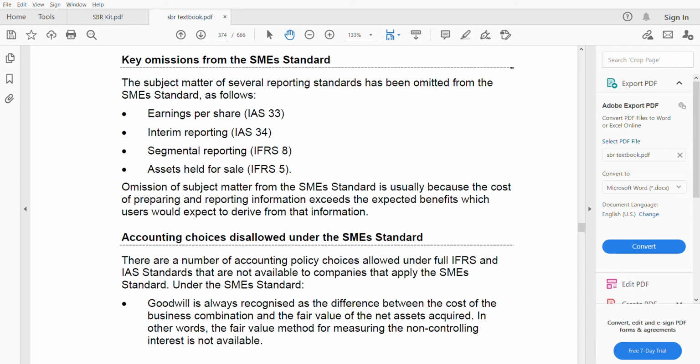So, key omissions from the SME standard. The subject matter of several reporting standards has been omitted from the SME standard. So these four standards have been omitted. Please learn these four. What are they?